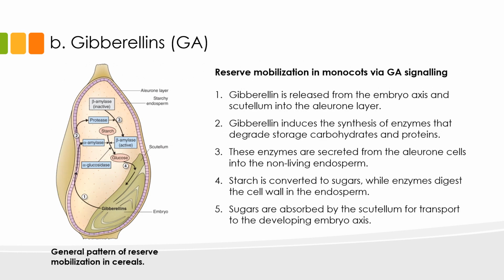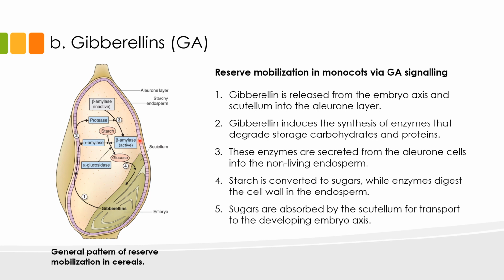This slide shows you how reserves are mobilized in monocots via GA signaling. During germination, GA is released from the embryo axis, as well as from the scutellum, into the aleurone layer. As you already know, the aleurone layer is capable of synthesizing enzymes that can degrade stored reserves in the seeds.